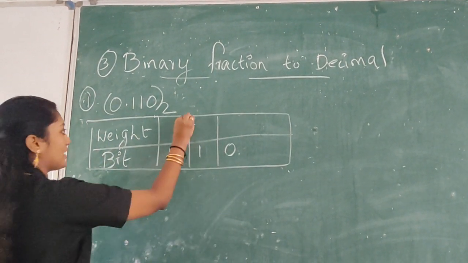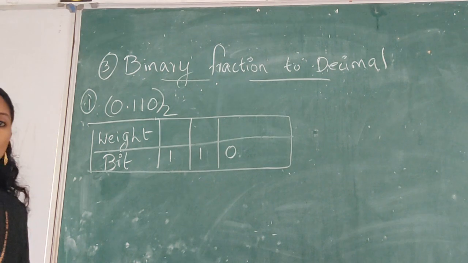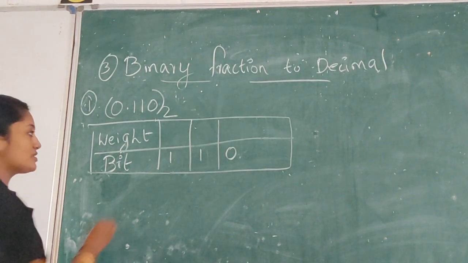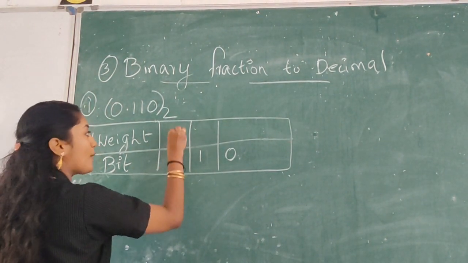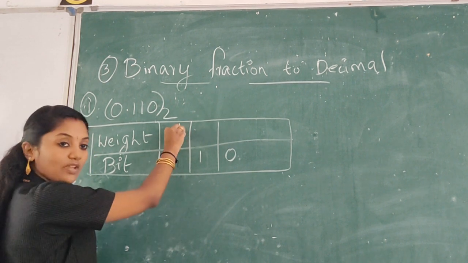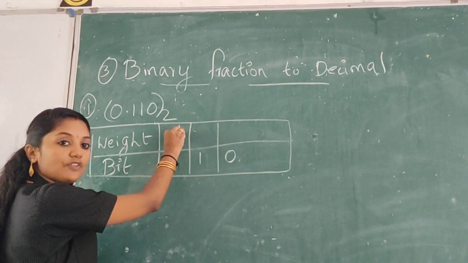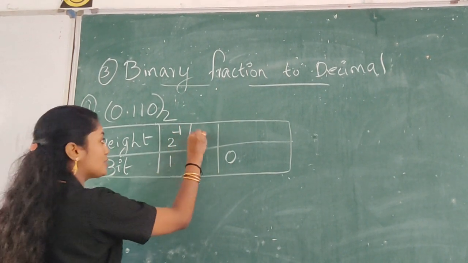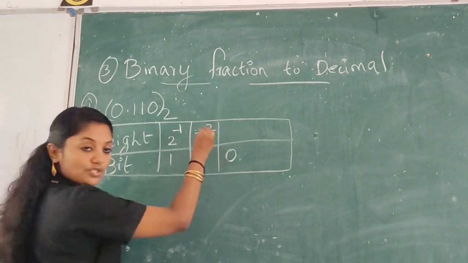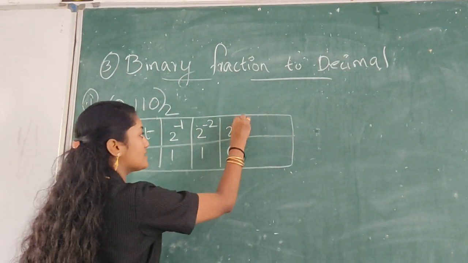Then write the place values in negative powers. When writing negative powers, you can start from the left side: 2 raised to minus 1, 2 raised to minus 2, 2 raised to minus 3.